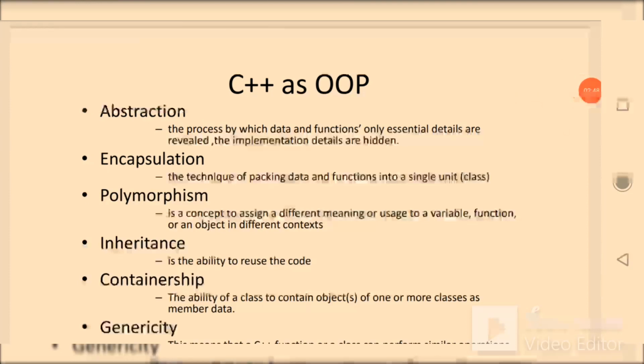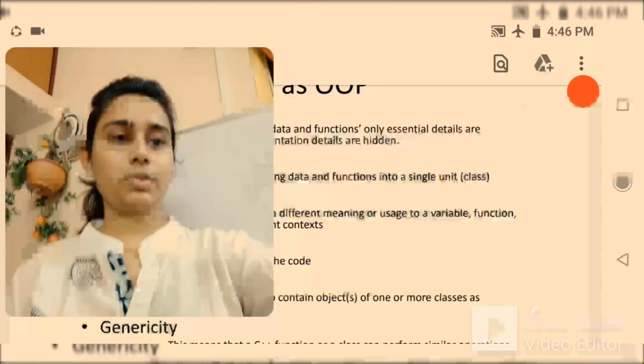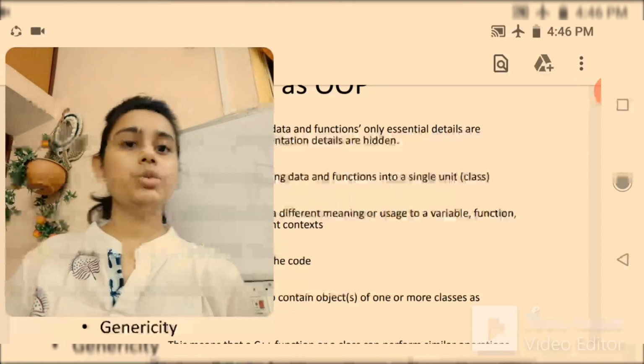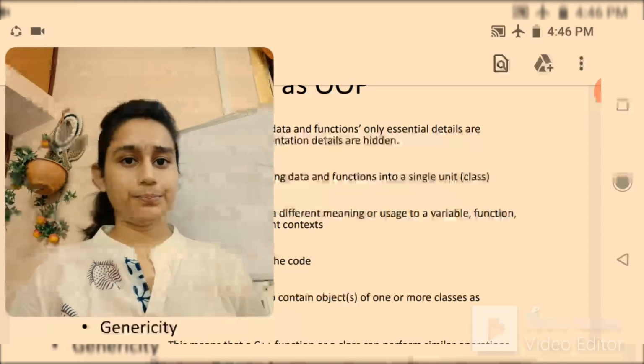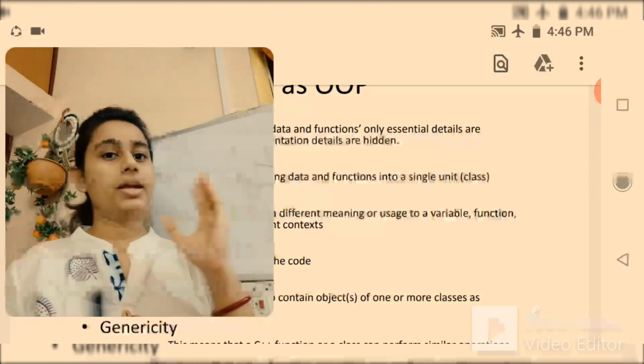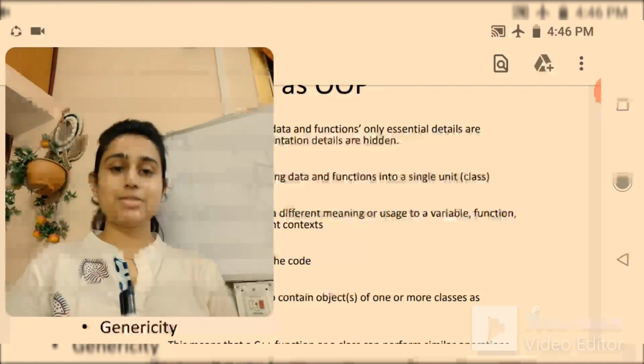First, we will discuss abstraction. Abstraction is the process by which, for data and functions, only the essential details are revealed. The implementation details are hidden. For example, you know how to use an app, say WhatsApp. You know how to use it, but the details of it are not given to you. So this is known as abstraction.